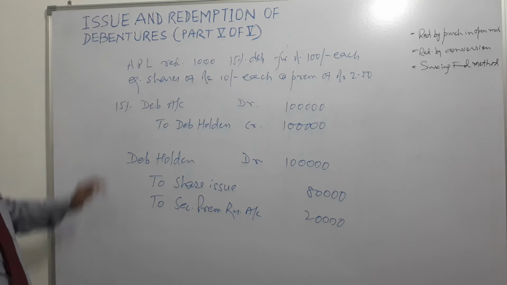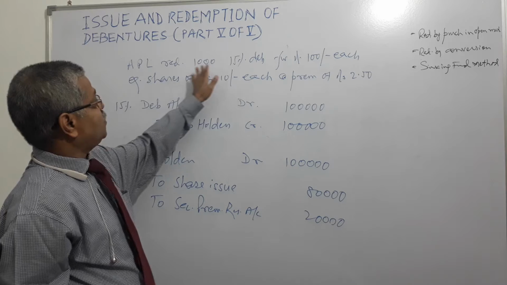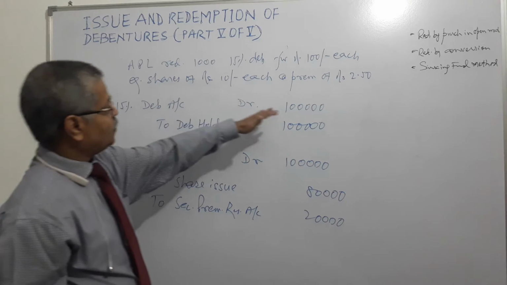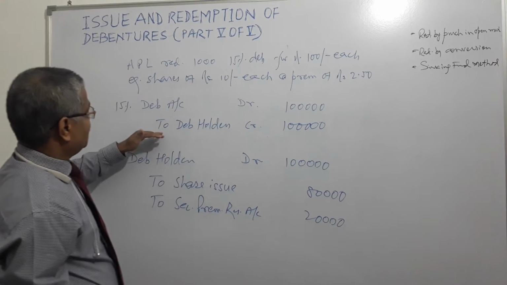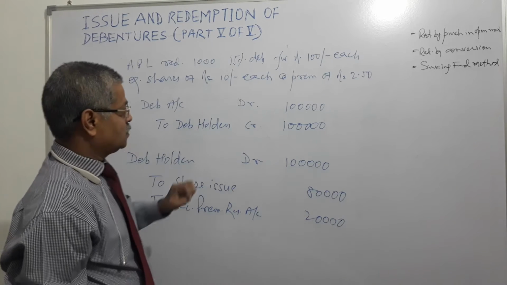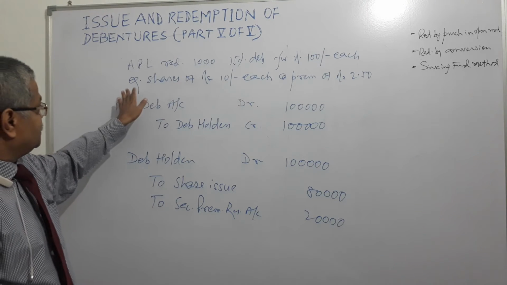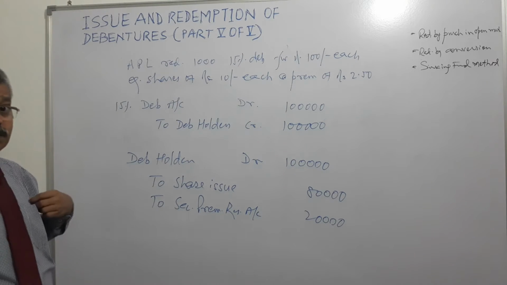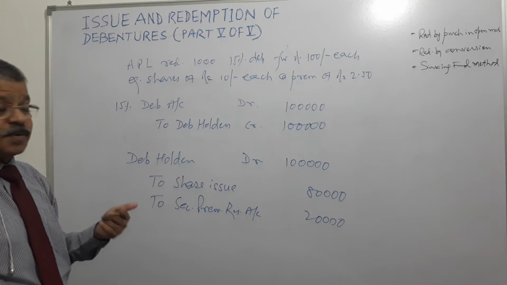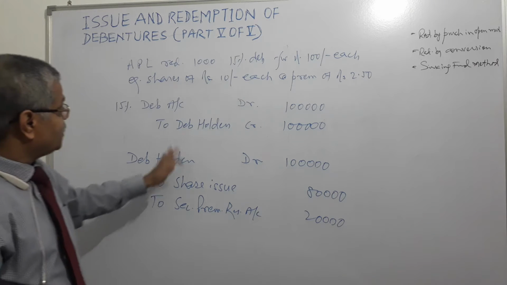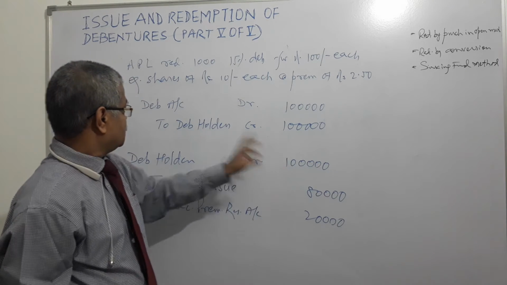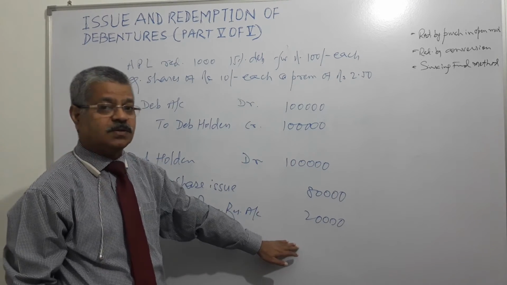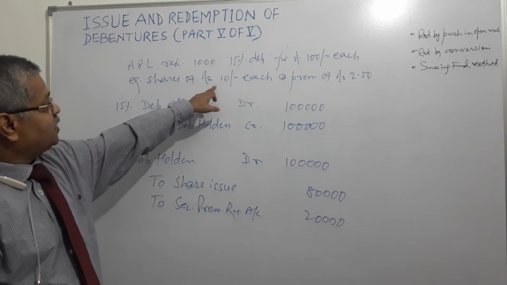So APL redeemed 1,000 15% debentures of 100 rupees each. It's very simple. 15% debenture account debit 1 lakh rupees, 1,000 into 100, and it is credited to debenture holders account 1 lakh rupees. Then this company issues equity shares of rupees 10 each at premium of 2.5. It means face value is 10 and issue price is 12.50. So debenture holder will be debited by 1 lakh rupees, and credited are share issue 80,000 and securities premium 20,000, right? 8,000 shares of 10 rupees each.